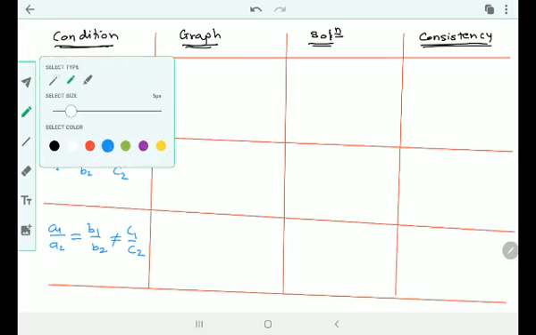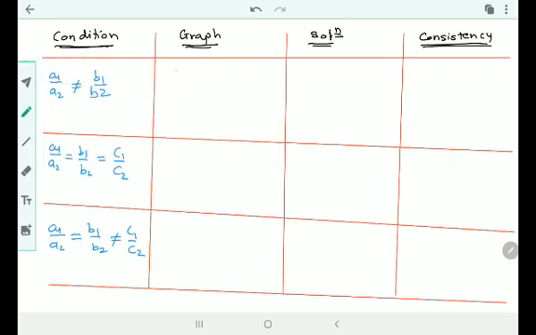Now how do I get a graph of this equation? The first one. The graph is in this manner, intersecting at one point. How do I get a graph of all three equal? All three equal means same line. So we get coinciding lines on the same line. And if the first two are equal and not equal to the third one, then what do I get? Yes, exactly. Parallel lines.